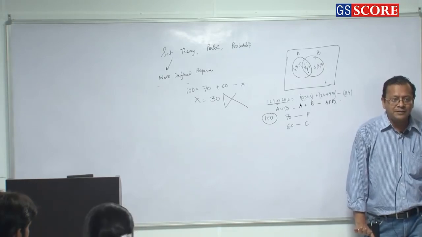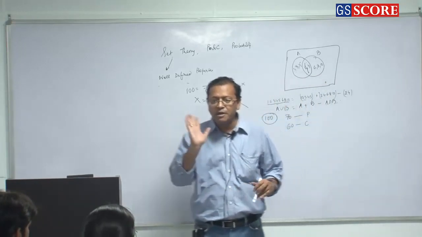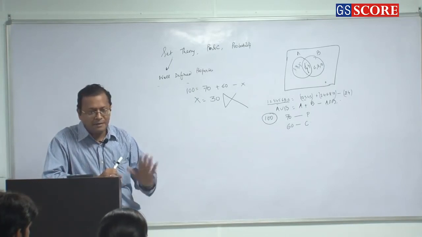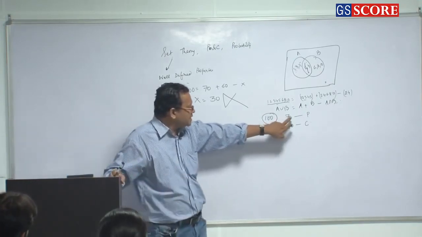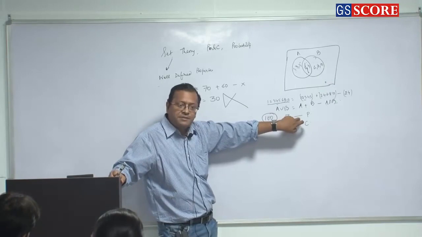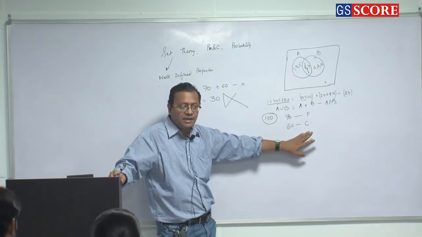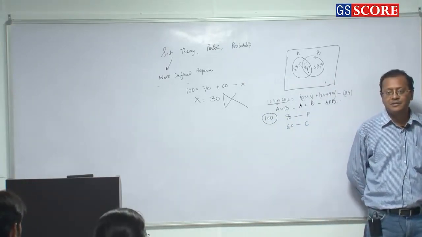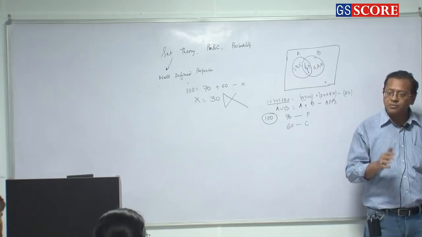If nobody failed, then 30 is one of the values. In fact, 30 is the minimum number of students who passed in both the subjects. Right? Minimum 30 will be there for sure. When nobody fails, when I say 70 pass in physics, that contains students who pass in physics as well as chemistry. When I say 60 pass in chemistry, that contains data of those students who passed in both the subjects as well as only chemistry. Clear or not? Which means the answer to this question will be cannot be determined.